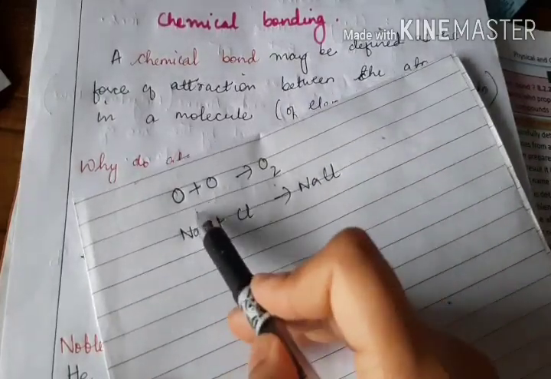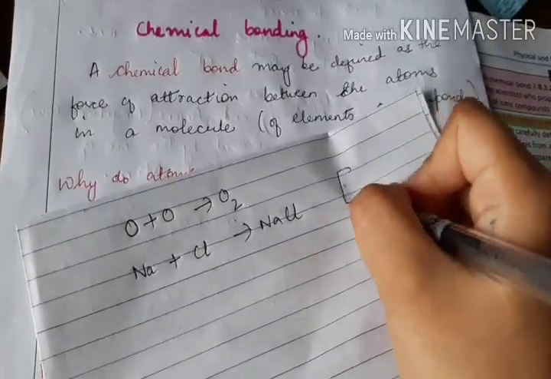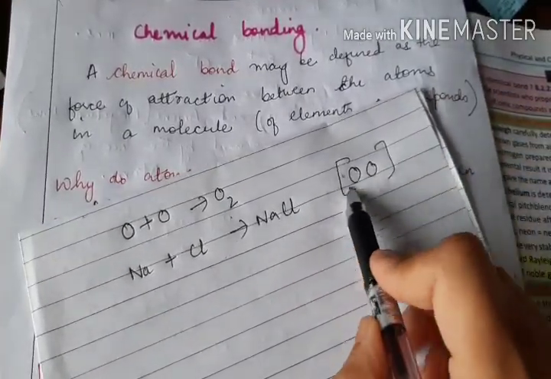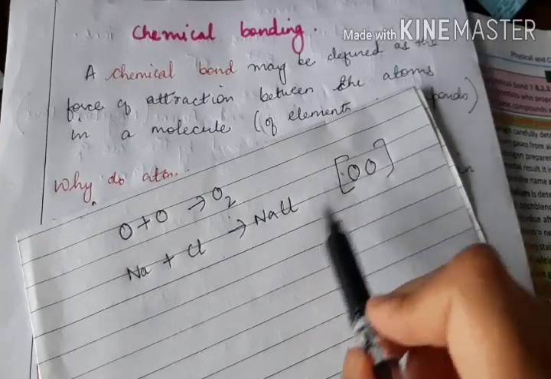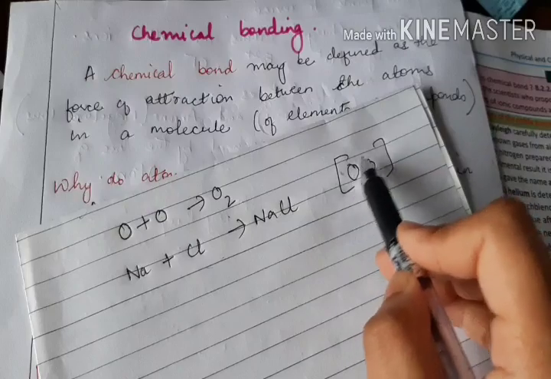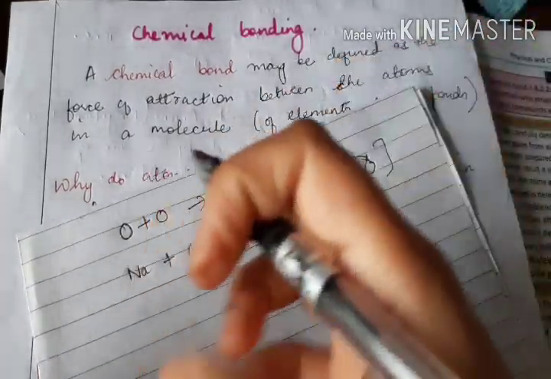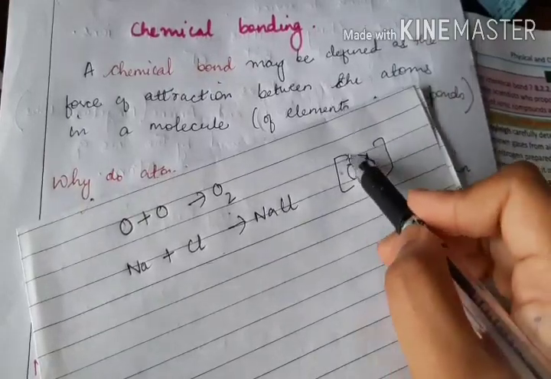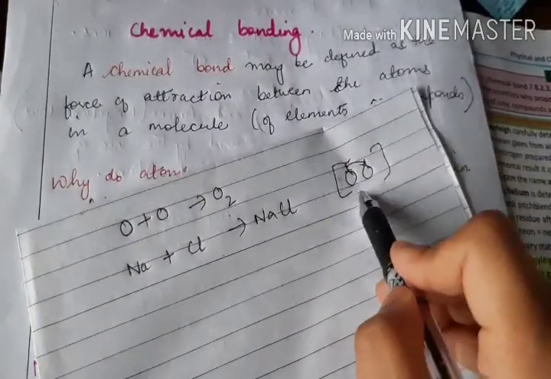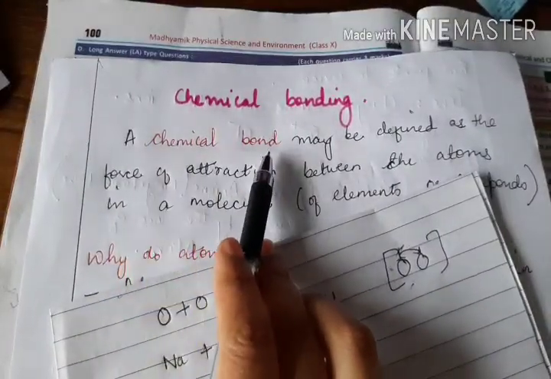Have a look here. Oxygen, it is forming oxygen molecule. Now I'll draw out here, this is 2 oxygen atoms forming an oxygen molecule. When they form a molecule, there will be a force of attraction between these atoms. They'll attract one another. Yes, there will be a force of attraction between the atoms in the molecule. Now this attraction is called your chemical bond.